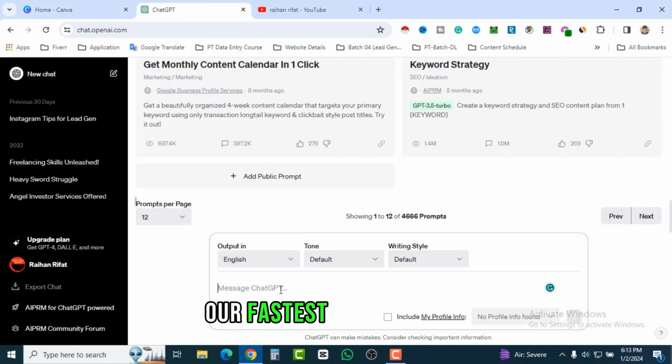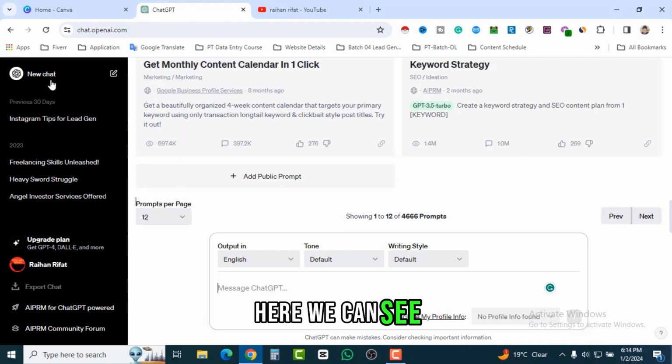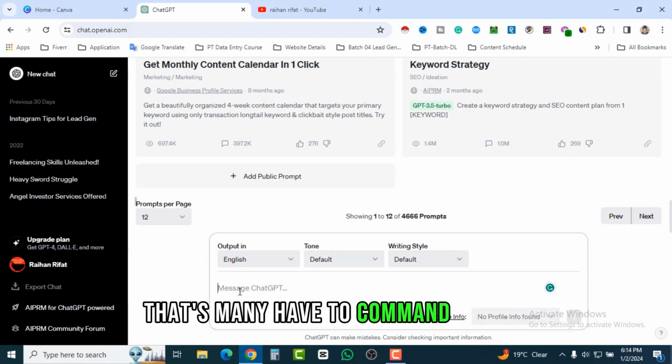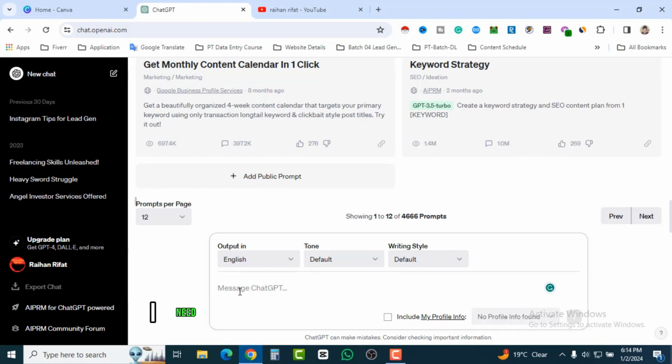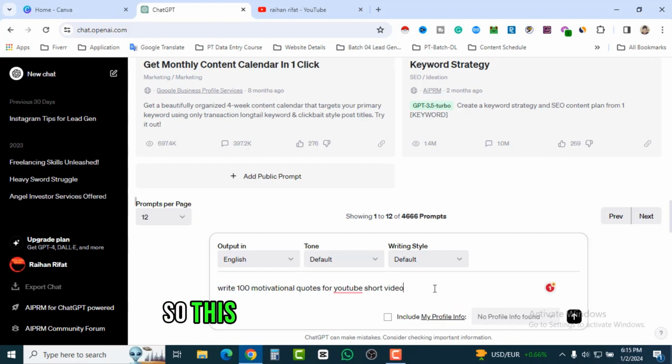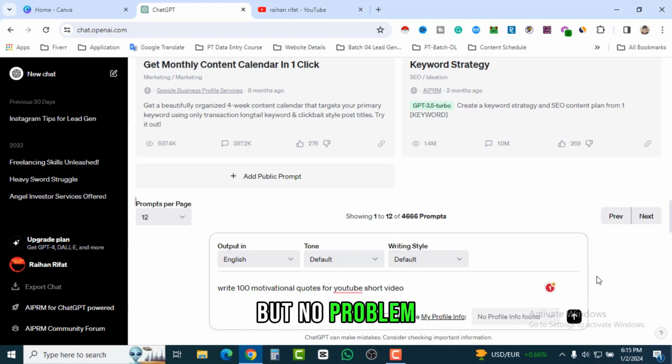Our next step is to generate the content, that means the motivation. Here you can click New Chat and you have to write a prompt, that means you have to give it a command. So type a message. I need 100 motivational quotes, so I just wrote here: write 100 motivational quotes for YouTube short video. This is how you can write it. You can write as you want, no problem. You can also find other prompts for how to write perfectly on ChatGPT.